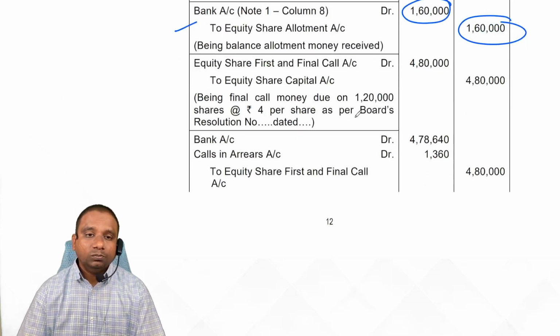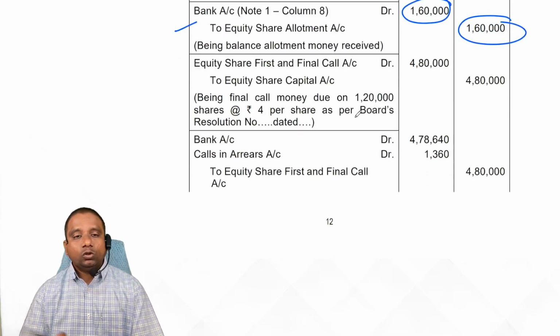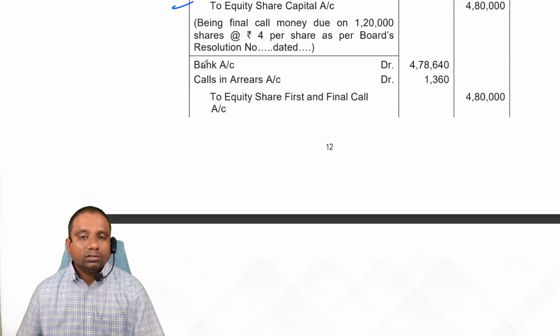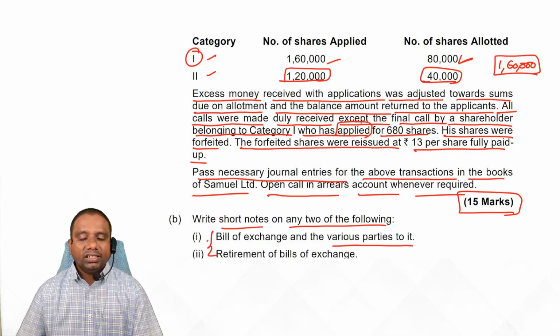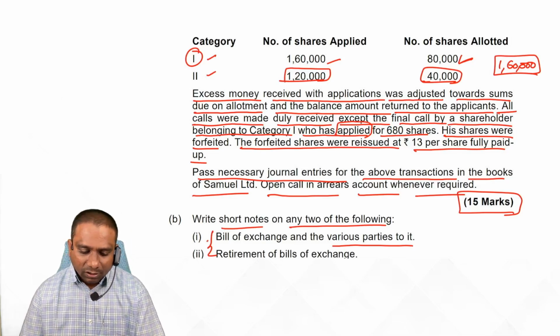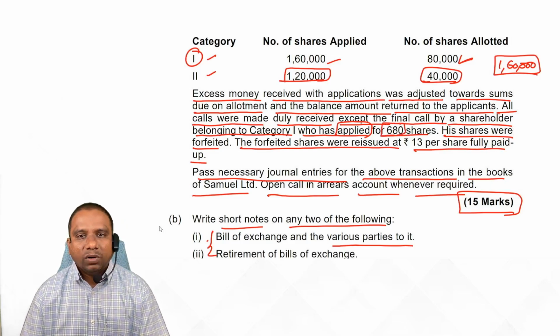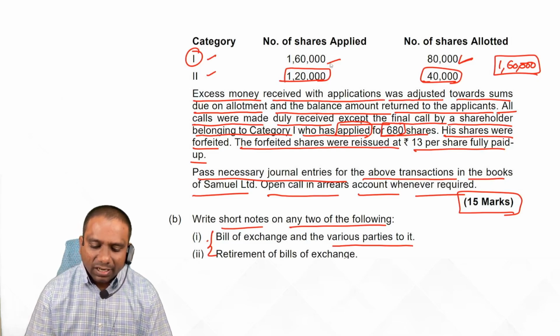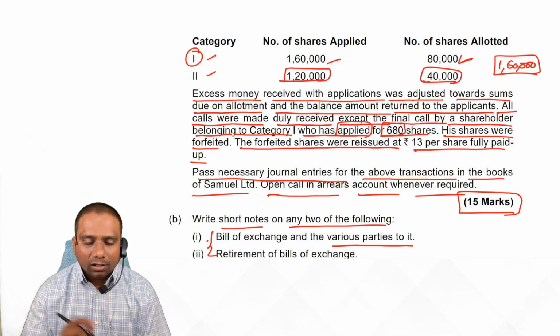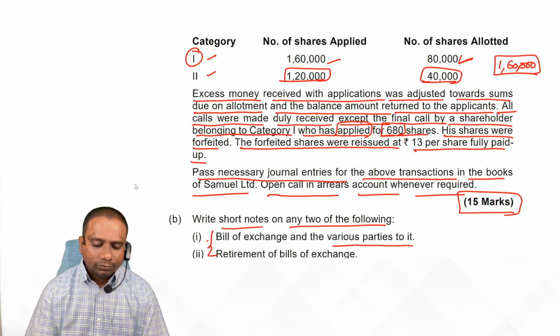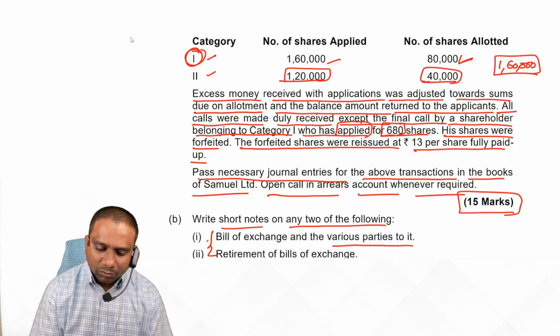Next, final call due. Equity share final call account debit to equity share capital account. Next, final call received. On final call, on how many shares we didn't receive money? See, a shareholder to whom 680 shares applied from category 1. First, calculate pro rata of ratio of first category. So that is nothing but 1 by 2.